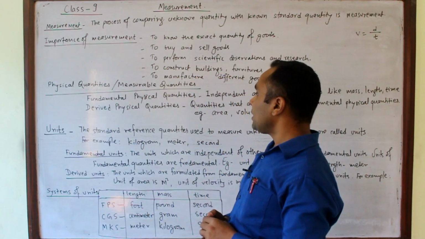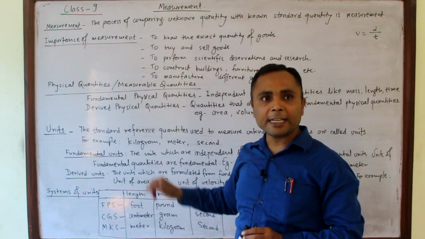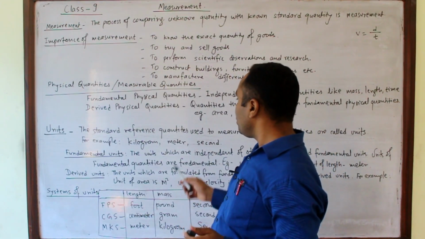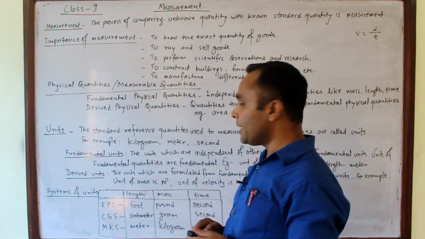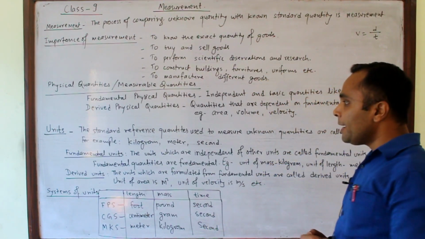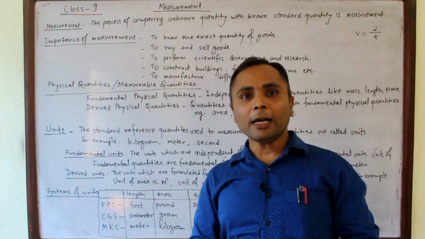The standard units of length are meter, foot, inch, and in science we use meter for measuring length. And fundamental units. What are fundamental units?